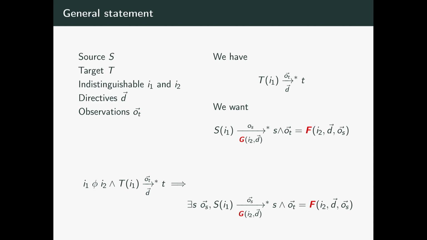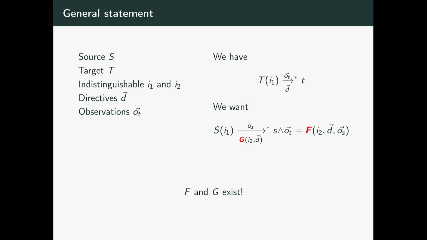And we want to find an execution of the source that allows us to explain the observations that the attacker saw at the target. For this, we need to find G and F, as I mentioned before. The generic part is that G and F can depend on I2, an indistinguishable input that coincides in the public part with I1. This allows the transformer to look not only into what the current step has been for the target, but also on public data, which is important for some passes.